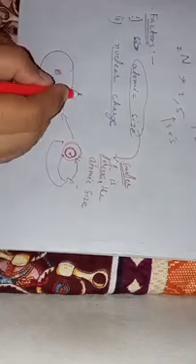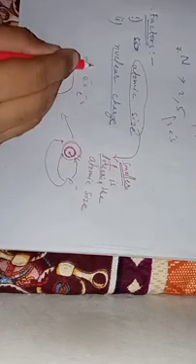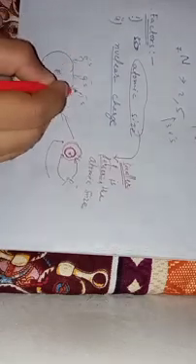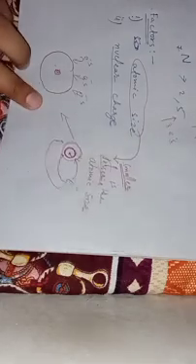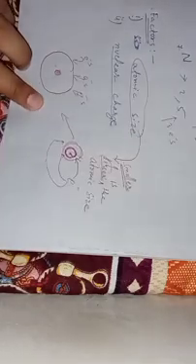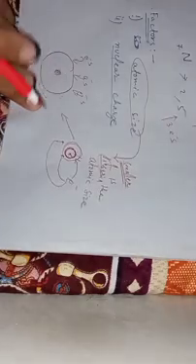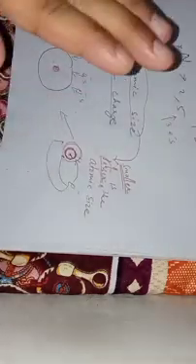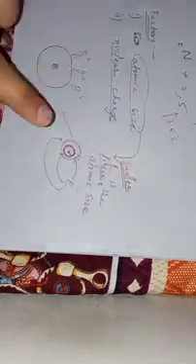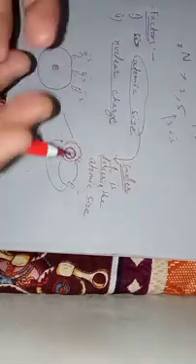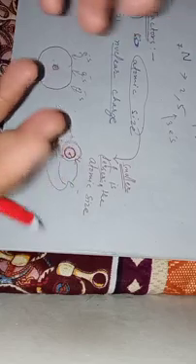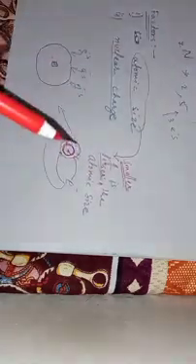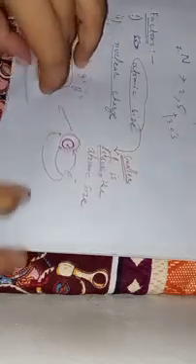Hence it becomes very difficult for the electrons to get attracted towards the atoms, and hence the non-metallic character decreases. So larger is the atomic size, lesser is the non-metallic character. Smaller is the atomic size, greater is the non-metallic character, because non-metallic character solely depends upon how easily you are going to attract electrons. Okay, now let us talk about the next factor, that is the nuclear charge.